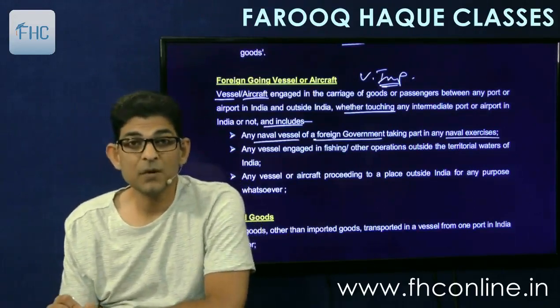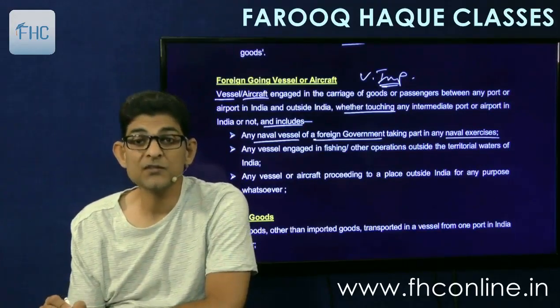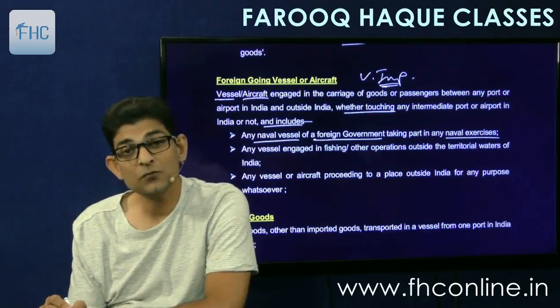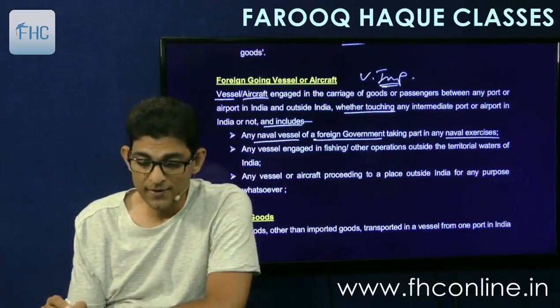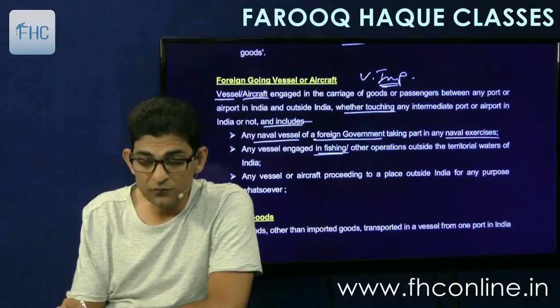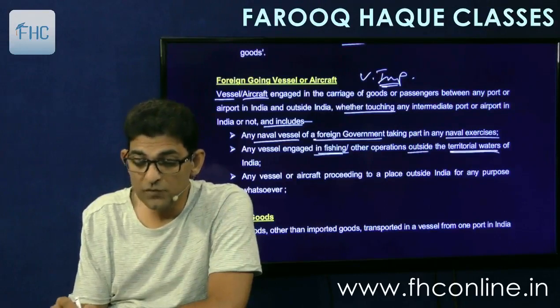Foreign navy vessels come to India, they enter the 12 nautical miles to do exercises, and then they will leave. So they are also foreign going vessels. Then any vessel engaged in fishing or other operations outside the territorial waters of India.